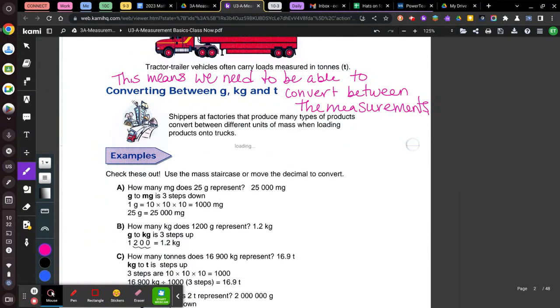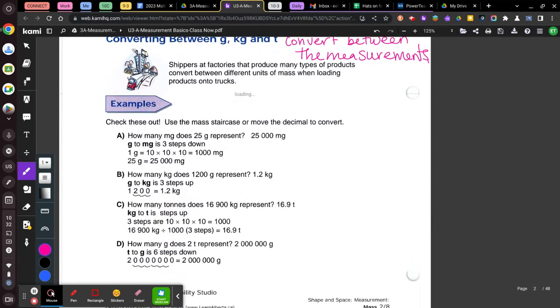Okay, so we have a few examples. It says shippers of factories that produce many types of products. Okay, so we want to refer to our staircase and we're going to convert. What we want here, it says, how many milligrams does 25 grams represent? It wants milligrams. So if we look at our staircase, I'll just draw a quick one here.